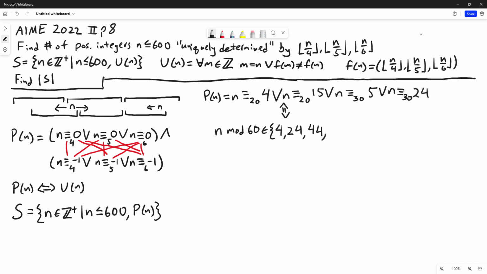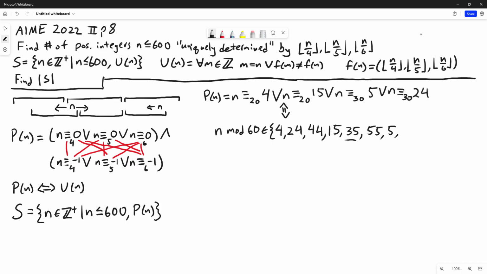If n is congruent to 15 mod 20, we get 15, we get 35, and we get 55. If n is congruent to 5 mod 30, we get 5, and we get 35, but we already have that in this set, so we don't need to write it again. And you might not want to write it again because it might screw you up in the next step.